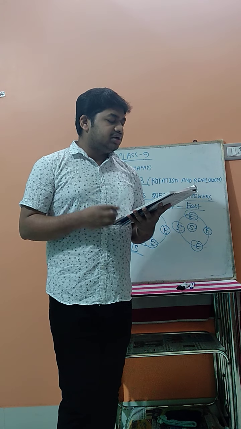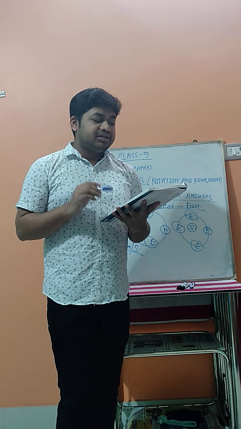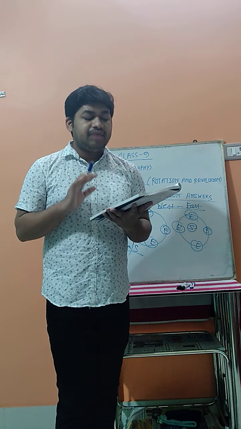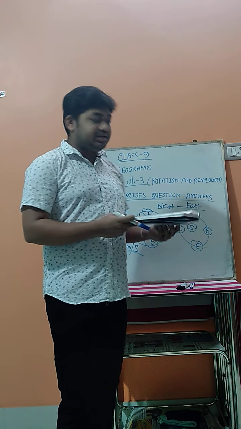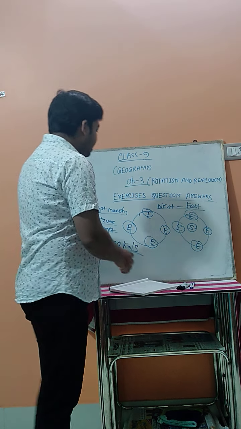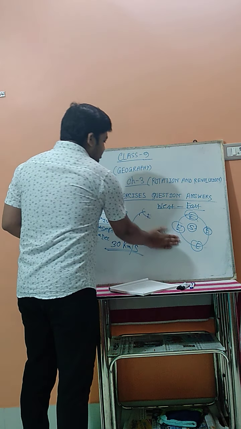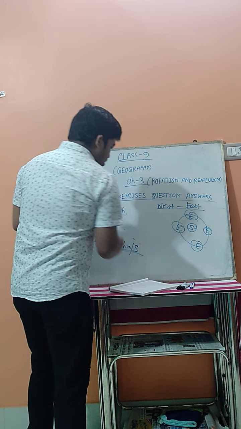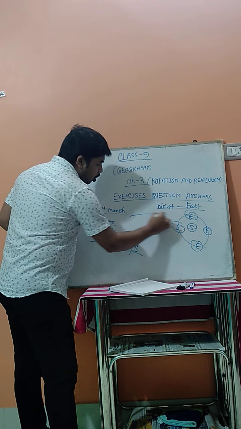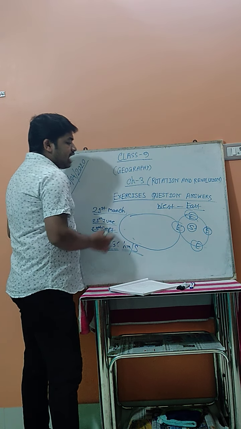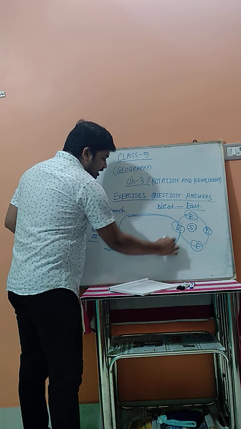Now the second one: the distance between the Earth and the sun is not the same throughout the year. Why? The distance between the sun and the Earth is not equal throughout the year, because the distance is not always equal. What is the main reason? Because the Earth's orbit is elliptical in shape.